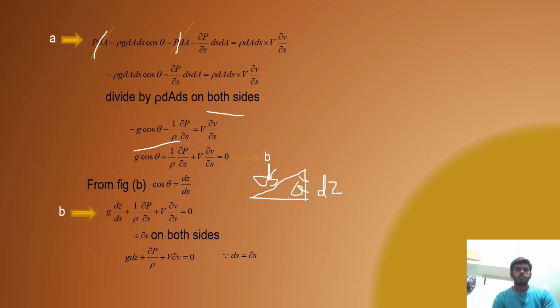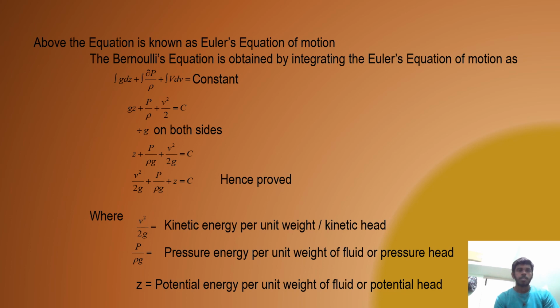From figure 2, cos theta is equal to dz by ds. Substituting cos theta equal to dz by ds, we get g into dz by ds plus 1 by rho into del p by del s plus v into del v by del s is equal to 0. Now multiplying by del s on both sides, g into dz plus del p by rho plus v into del v is equal to 0, since ds is equal to del s. The above equation is known as Euler's equation of motion.